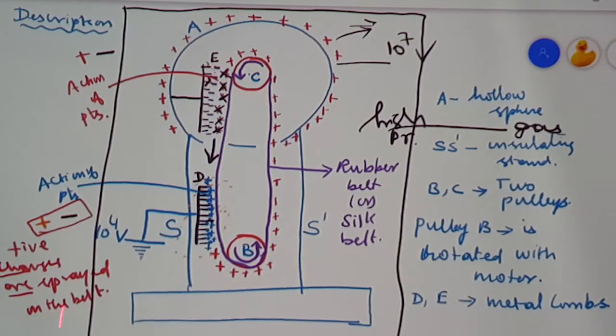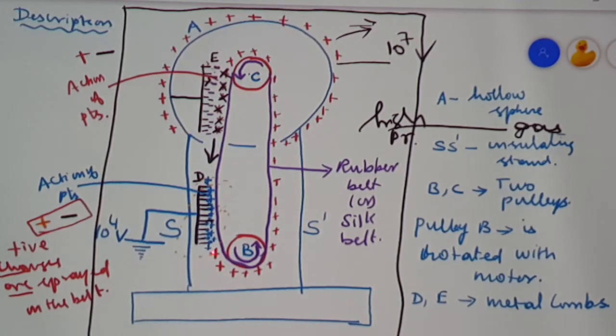Because of that, the neutral air atoms are converted into positive ions and negative ions. Then the negative ions are attracted by the positive charges in the comb, and the positive charges are repelled. They are made to fall on the belt. Usually we say the charges are sprayed on the belt. The belt acquires the positive charges.